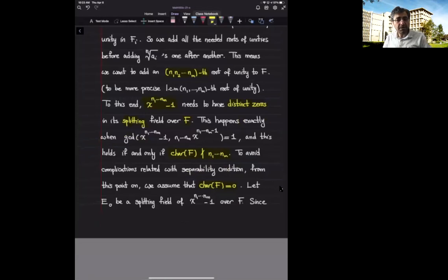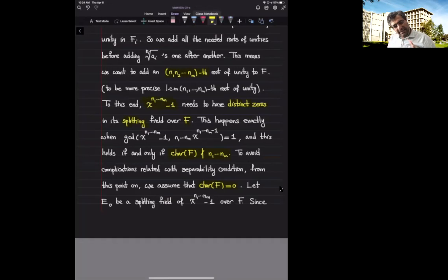Then automatically we know that every field extension that we are going to work with is separable. So as soon as we get that certain field extensions are normal, we automatically get that the extension is a Galois extension. Okay, so let's add the assumption that the characteristic of the base field is 0.